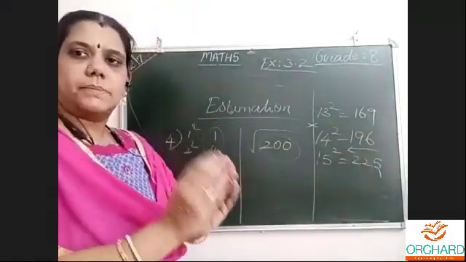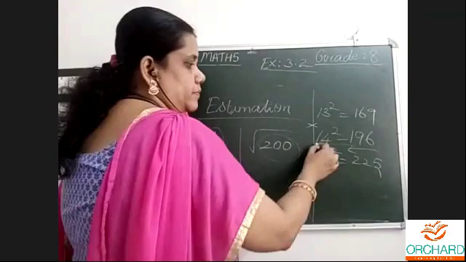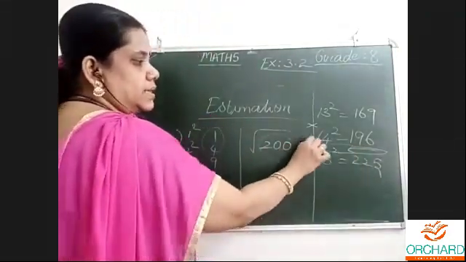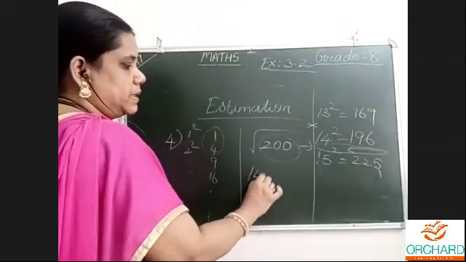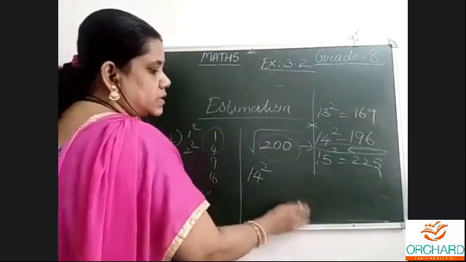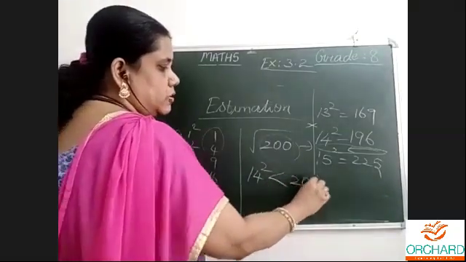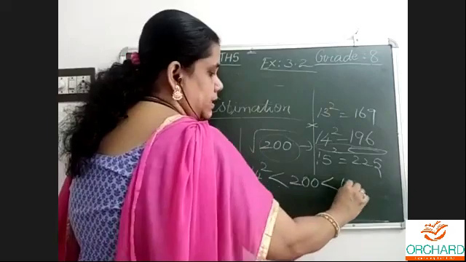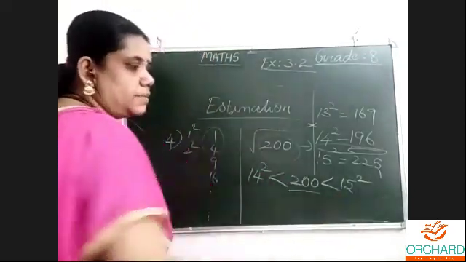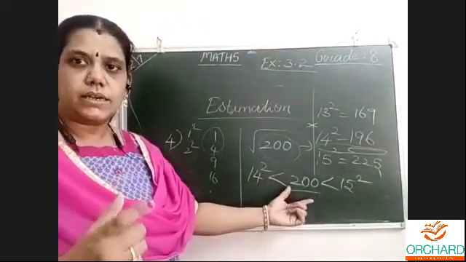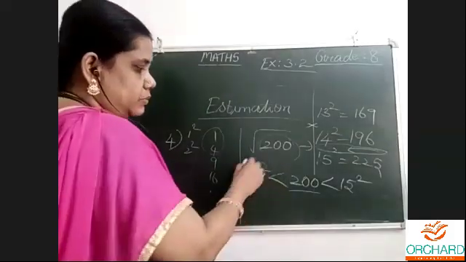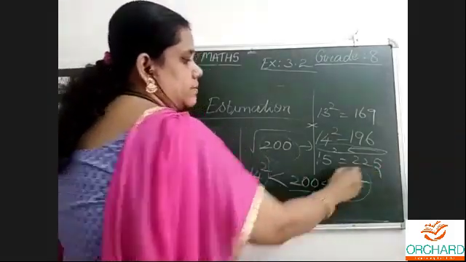So that many numbers are there. This number is situated between 14 squared and 15 squared. This number is lying in between these two square numbers.